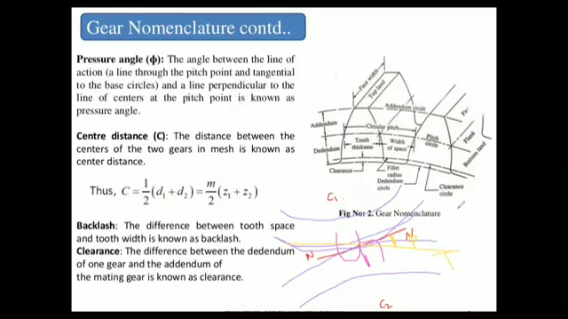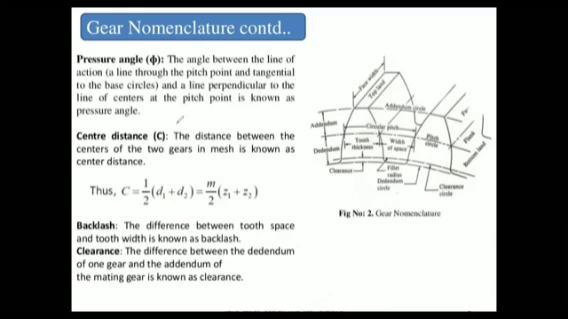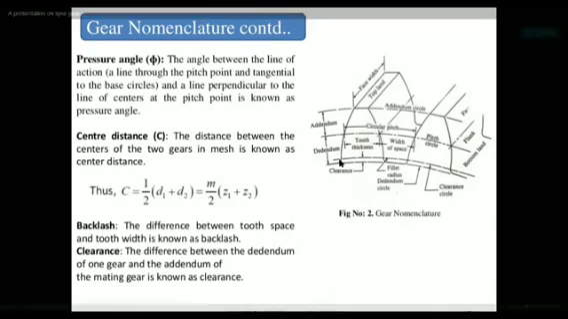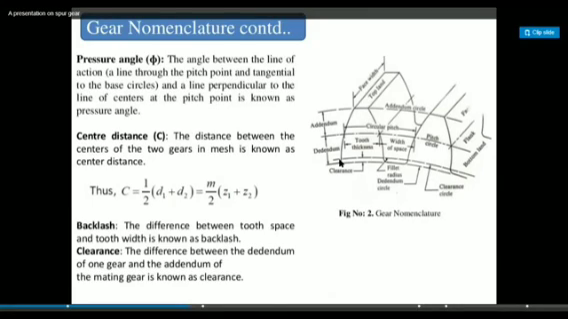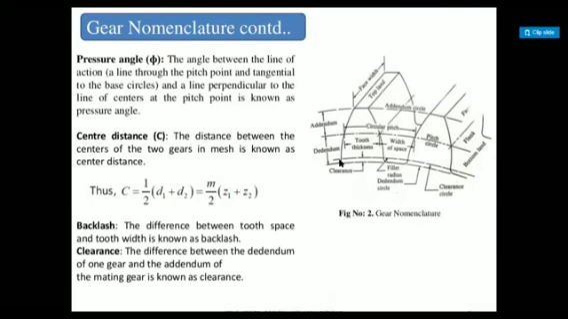So the definition can be written as: the angle between the common normal and the common tangent when two teeth are in mesh is called the pressure angle. Simply, right? So next, the center distance. The center distance is the distance between two centers. The distance between the two centers of the gears is called the center distance, right?